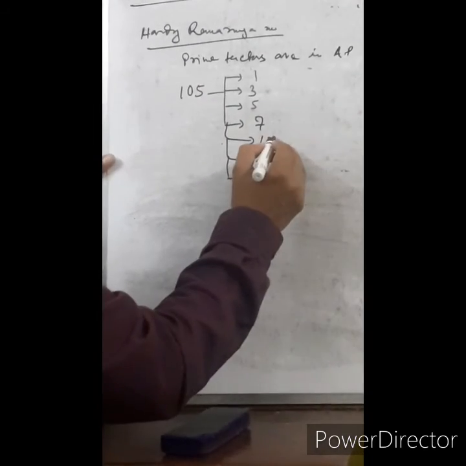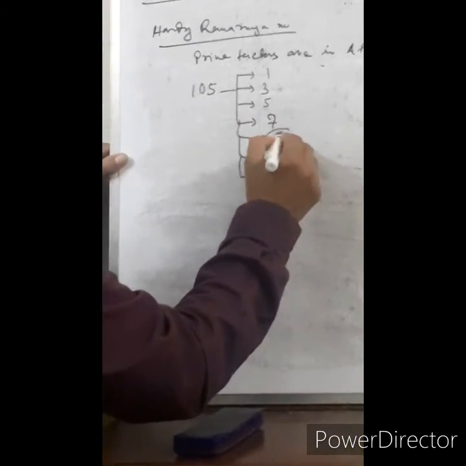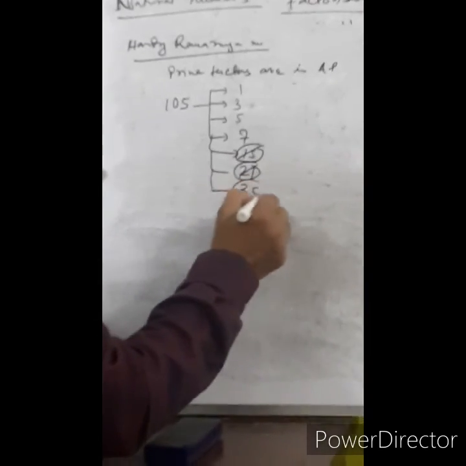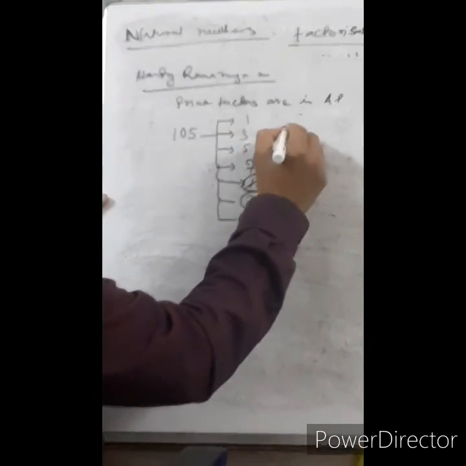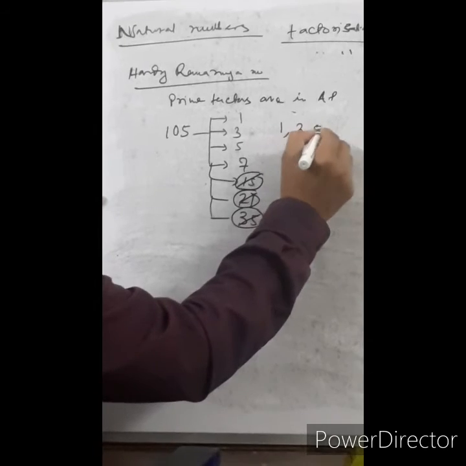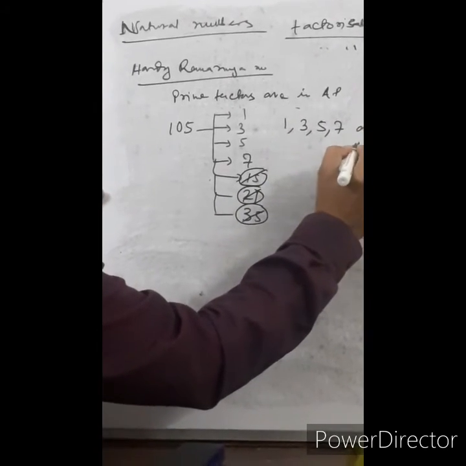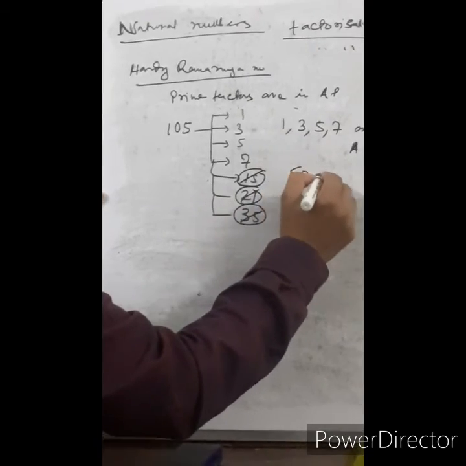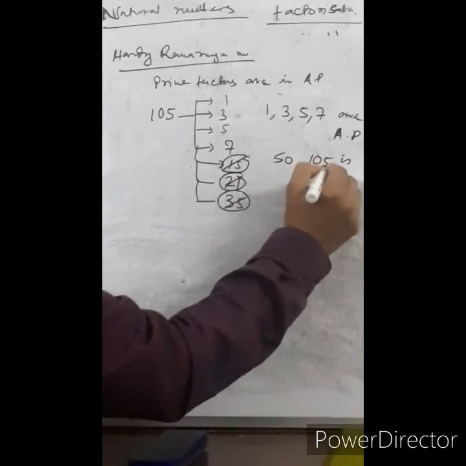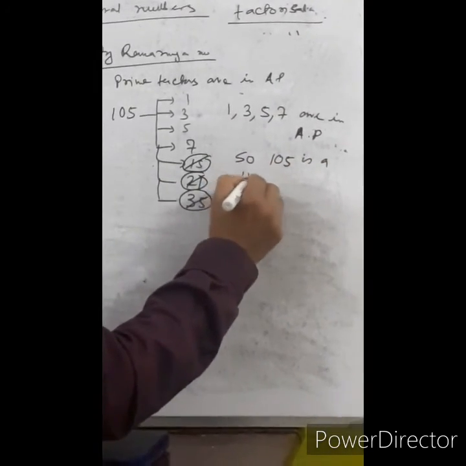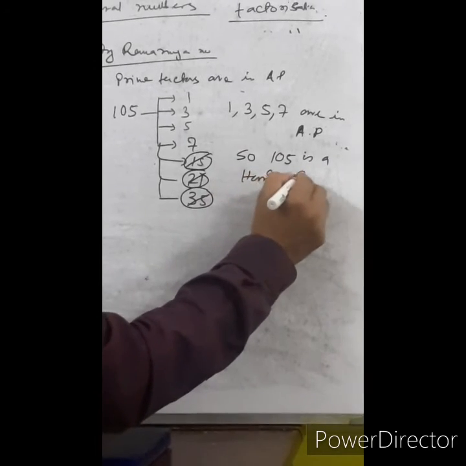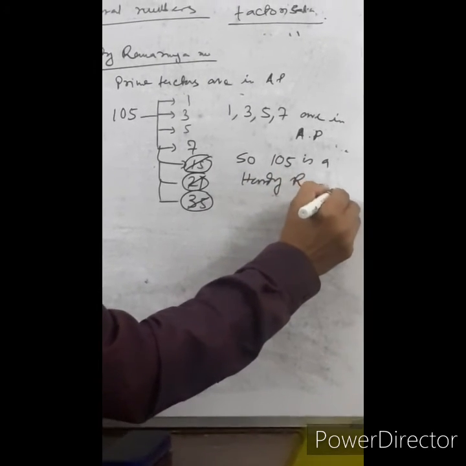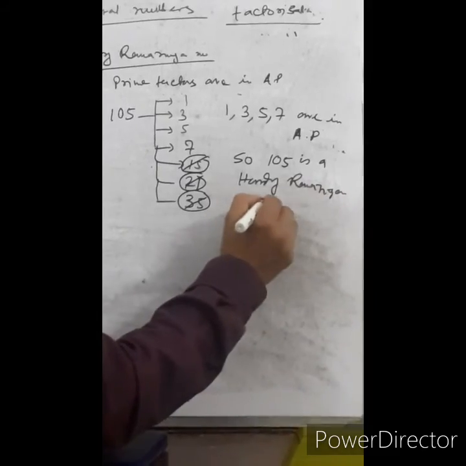Here, what are the prime factors? Prime factors are 1, 3, 5, 7. 1, 3, 5, 7 are in arithmetic progression. So 105 is a Hardy-Ramanujan number.